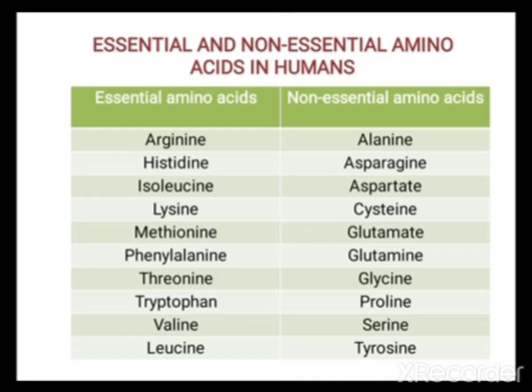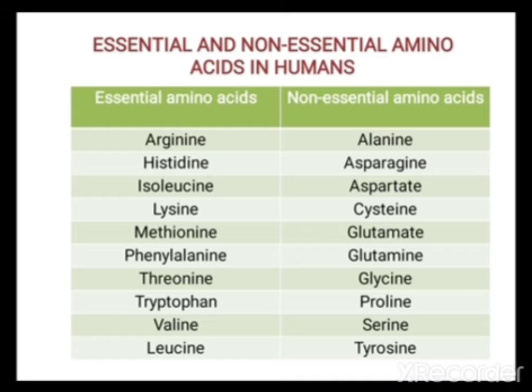Amino acids are mainly classified into two groups: essential and non-essential amino acids. Essential amino acids means they are not synthesized in our body or in human body, but they are essential for normal growth and development. And non-essential amino acids, they are not essential for normal growth and development in humans, but they are synthesized in